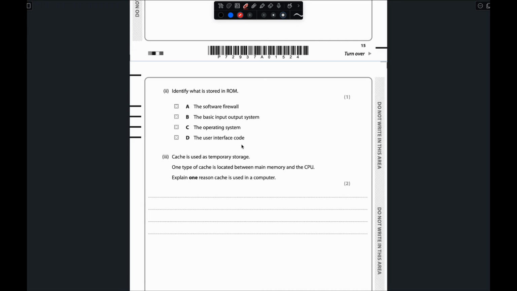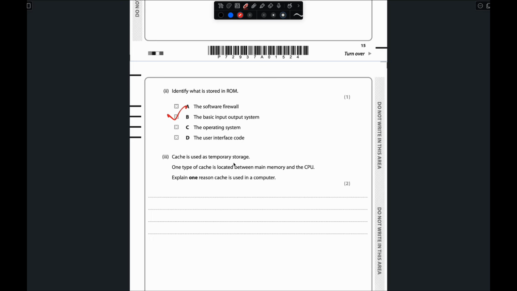The user interface code is also the same, but here the answer will be the basic input and output system is stored in ROM, because when we click the turn on button of our computer, it opens our computer screen, right? So this is one of the things: the basic input and output system is stored in ROM.